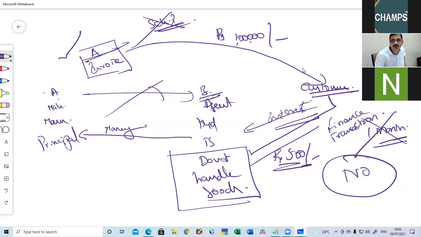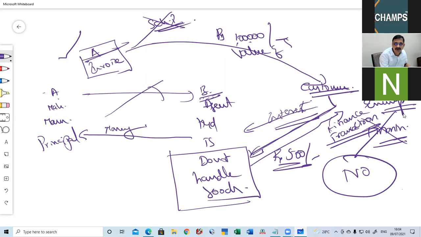B gave a loan to the customer. Customer paid interest to B. Now this is an exempted transaction. The value of supply is 1 lakh only.